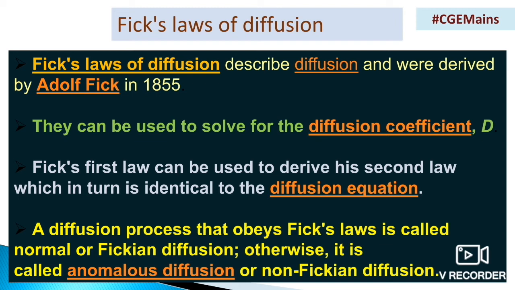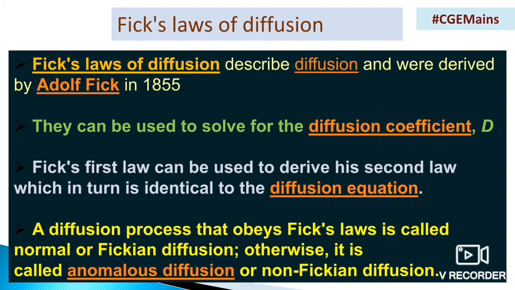A diffusion process that obeys Fick's law is called normal or Fickian diffusion. Diffusion processes that obey Fick's law we call normal or Fickian diffusion. Otherwise, if a process doesn't obey it, it is known as anomalous diffusion or non-Fickian diffusion. Okay, so this is also important.